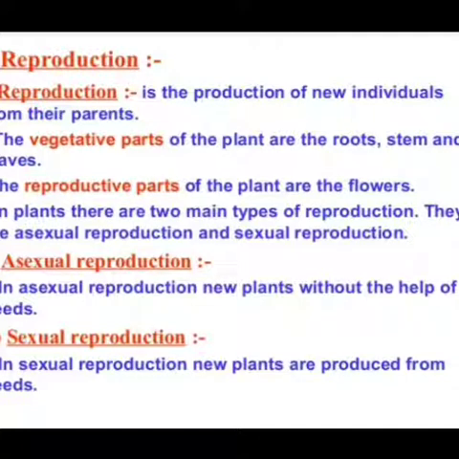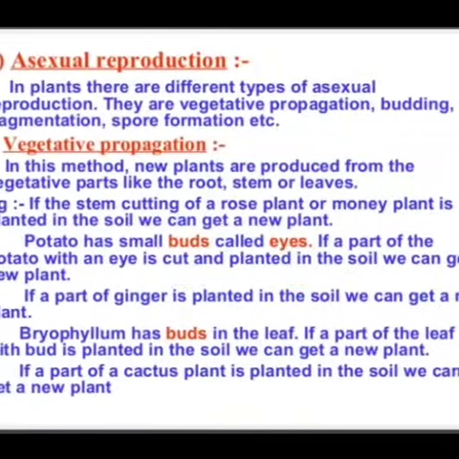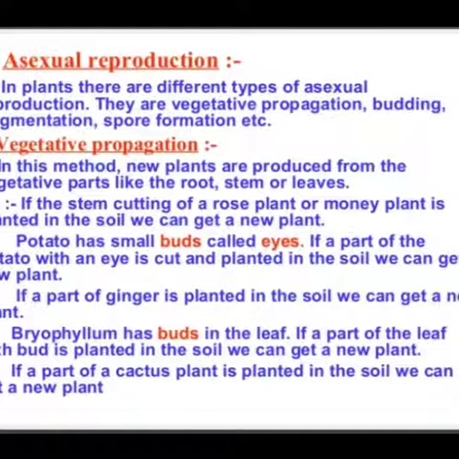The basic difference is that in asexual reproduction, new plants are evolved without seeds, and in sexual reproduction, new plants are evolved with the help of seeds. Now we are going to study in detail both kinds of reproduction. Number one is asexual reproduction. In plants, there are different types of asexual reproduction. They are vegetative propagation, budding, fragmentation, spore formation, etc. So asexual reproduction is also divided into many types.